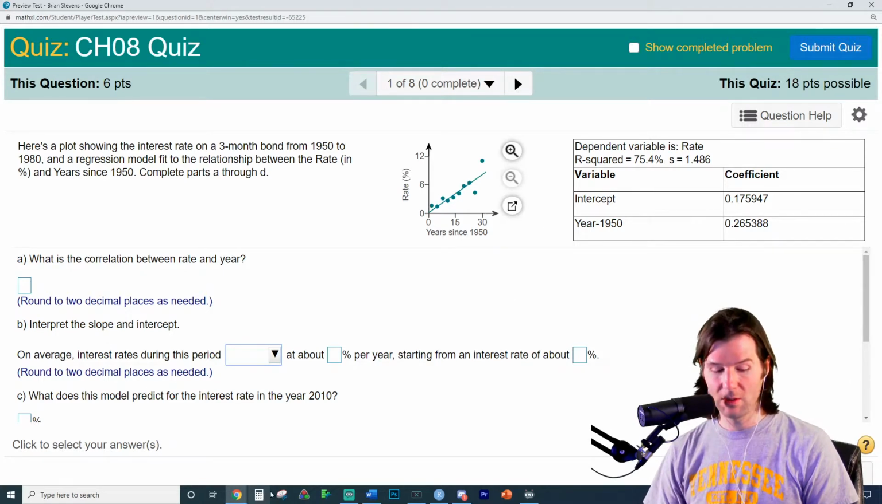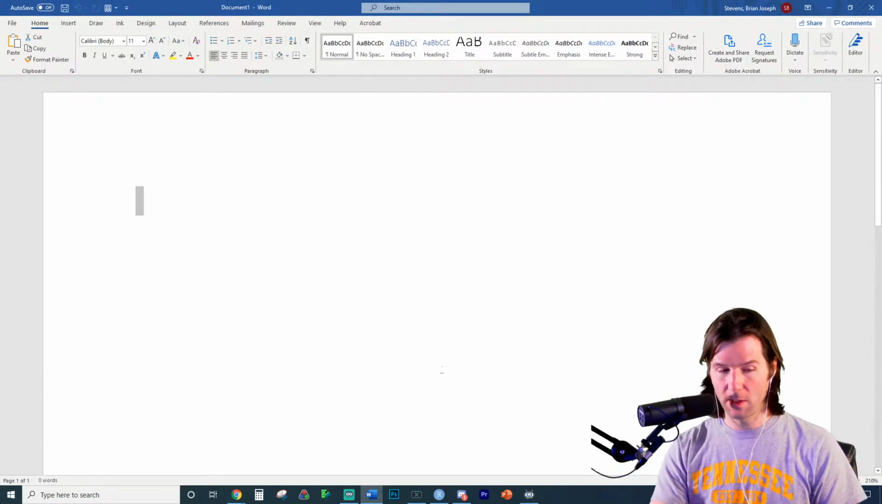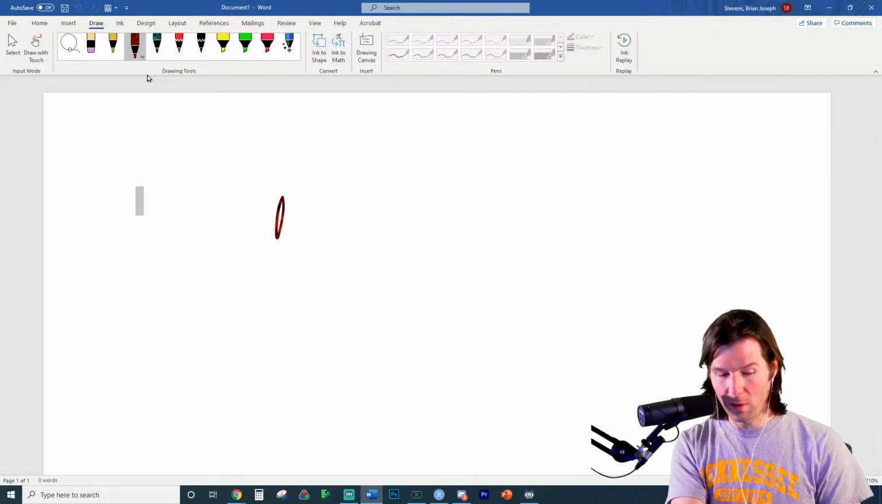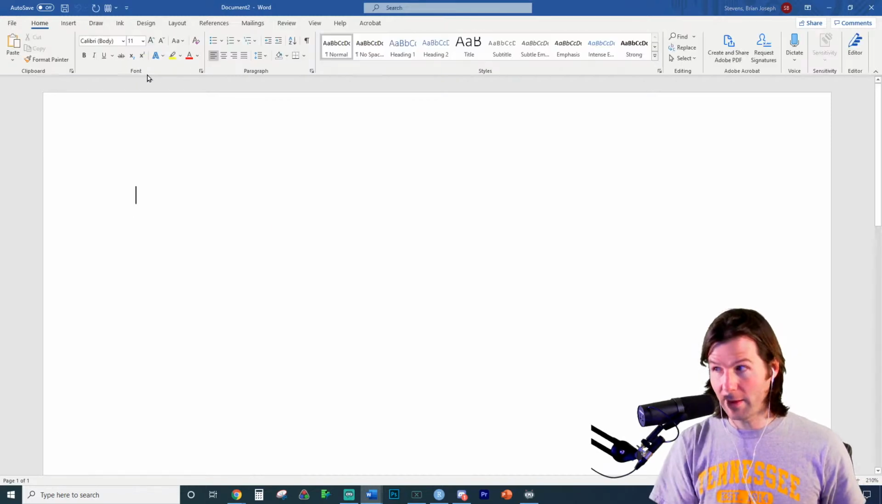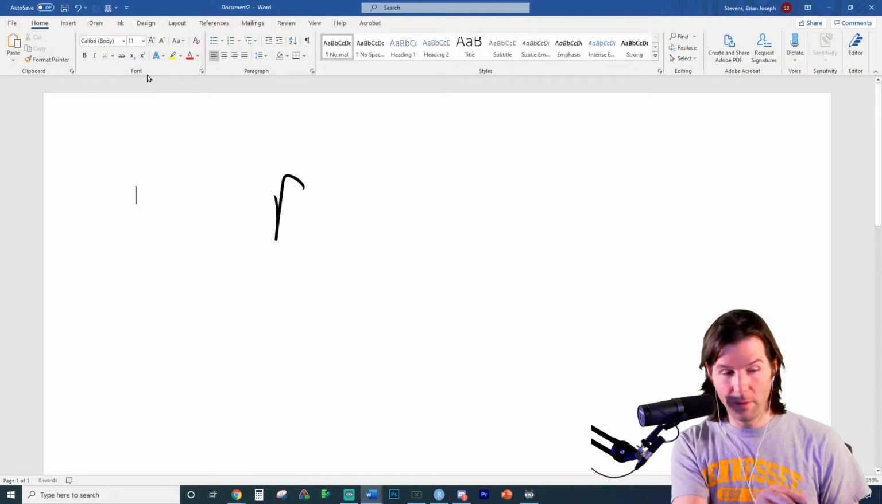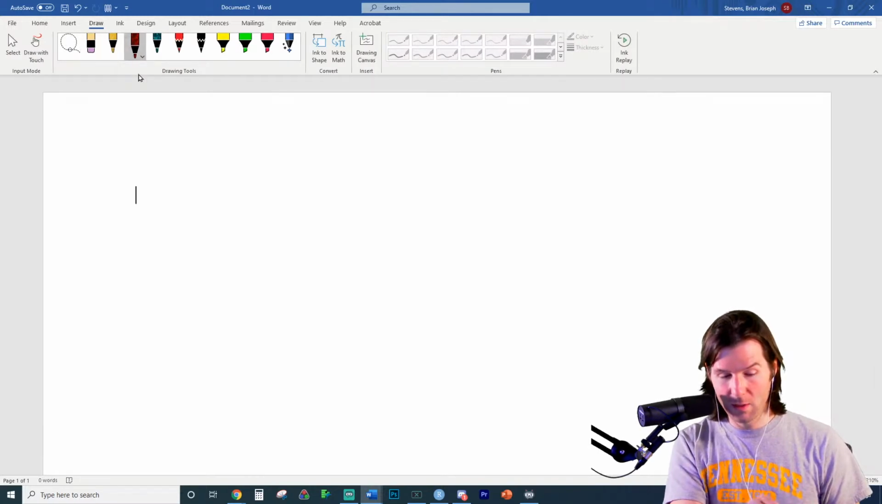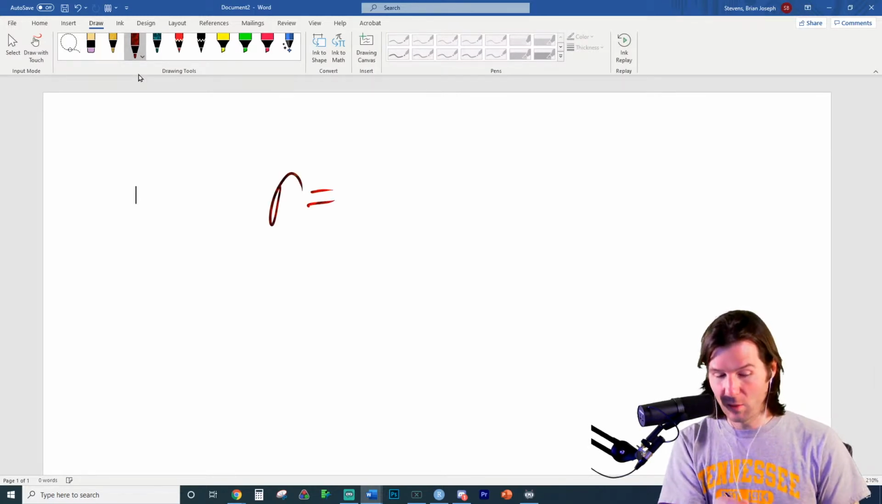So correlation is R. Let's put some notes right here. We got new pens today because the pens are acting all crazy. Oh, it's doing that thing again. What's going on with the black pens right there? I don't know. I got to look into why it's doing that. The Nito pens don't do this though.